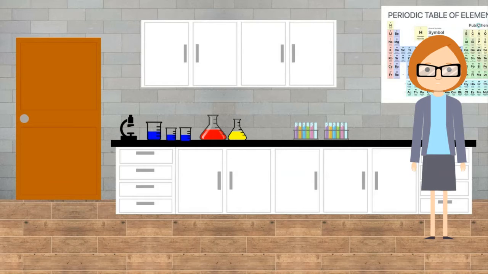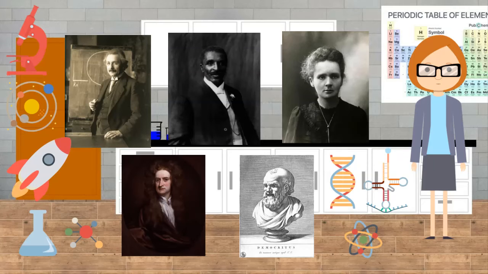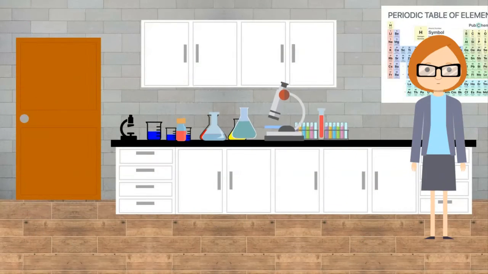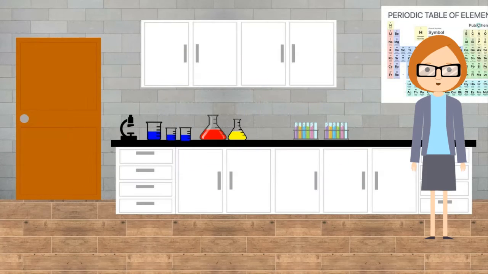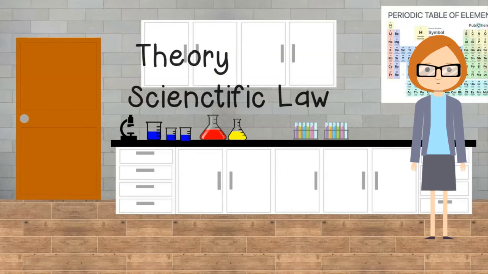Science is the intellectual and practical activity encompassing the systematic study of the structure and behavior of the physical and natural world through observation and experiment. Science depends on experimentation and the concept of reproducibility. Reproducibility is important to eliminate bias and confirm findings. When repeated experimentation brings about a general consensus, theories and laws are generated.